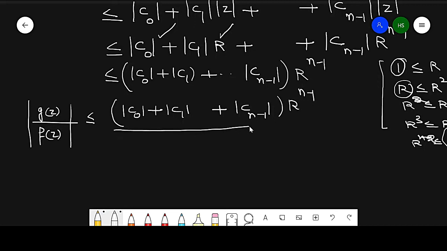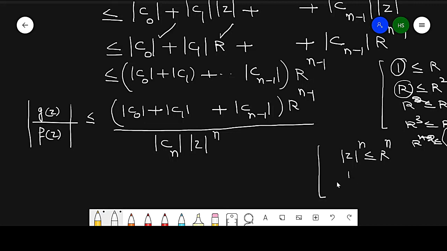So what is the value of f of z? The value of f of z is equal to Cn z raised to power n. So modulus of Cn into modulus of z raised to power n, right? Now from this we know that modulus of z is less than or equal to R. So this raised to power n is less than or equal to R raised to power n. Now taking the reciprocal, because it is a positive term, this value is less than or equal to 1 by R raised to power n.